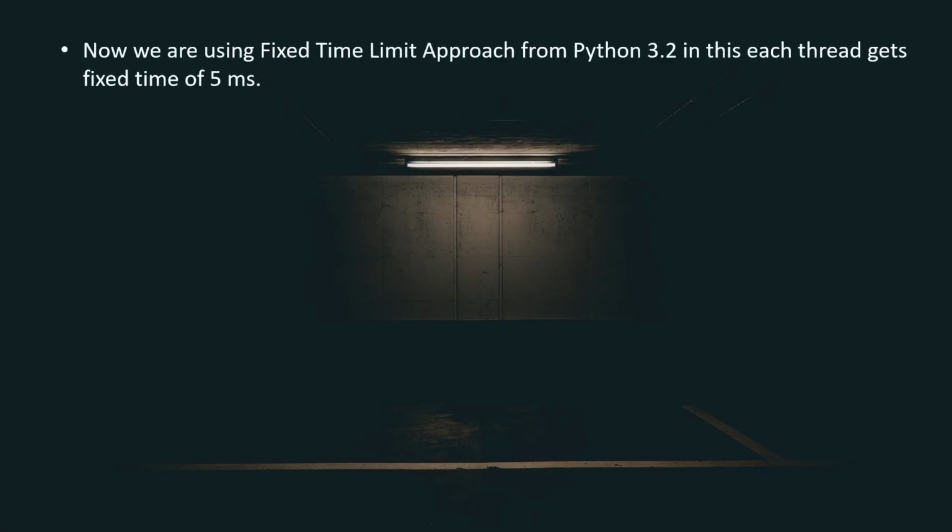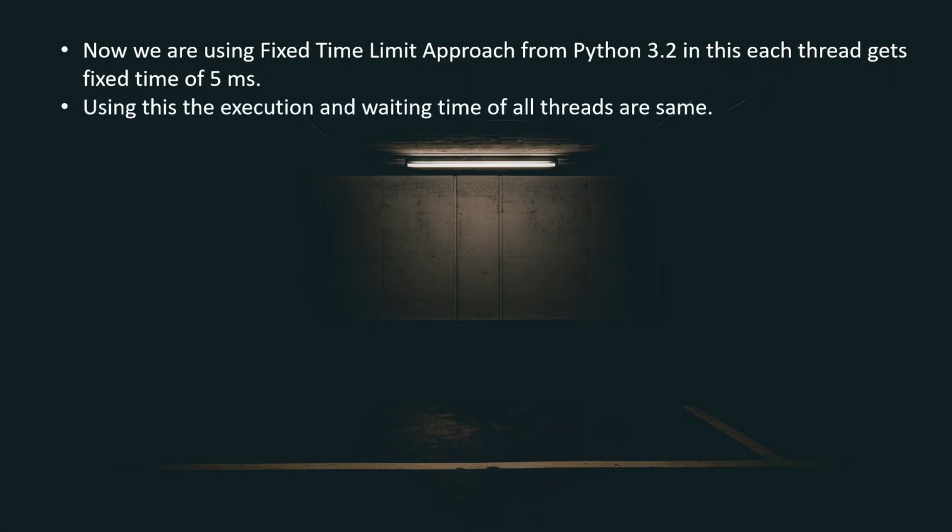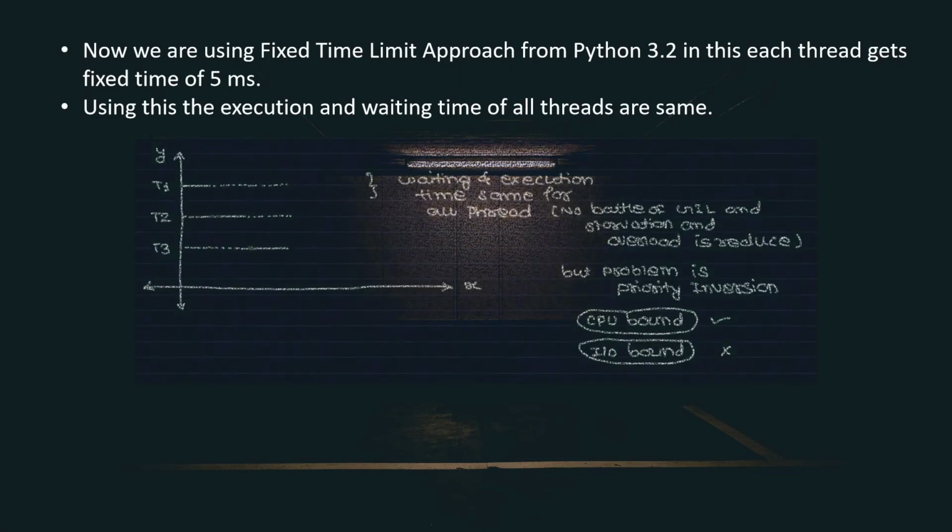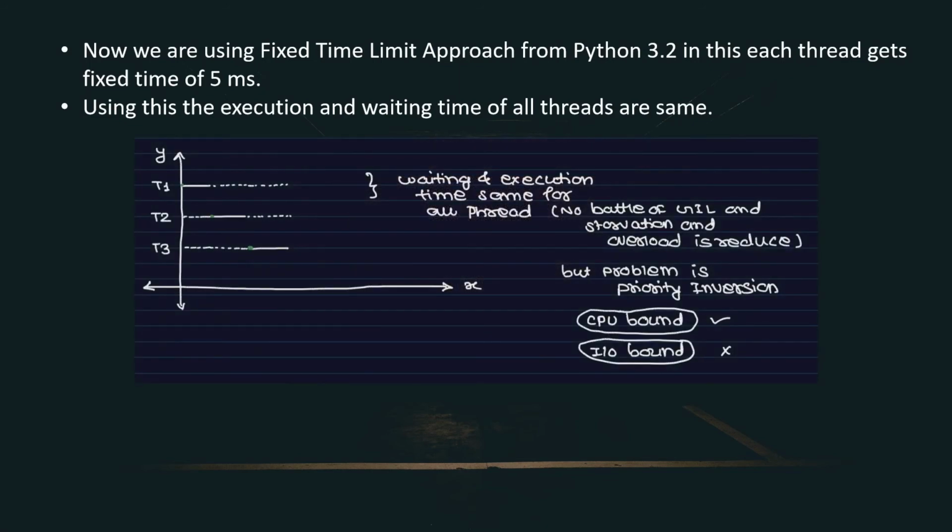Now Python uses a fixed time limit approach from Python 3.2 onwards. Here each thread gets a fixed amount of time, 5 milliseconds. By doing that, every single thread gets the same execution time and the same waiting time. Let's see the same example with threads T1, T2 and T3.